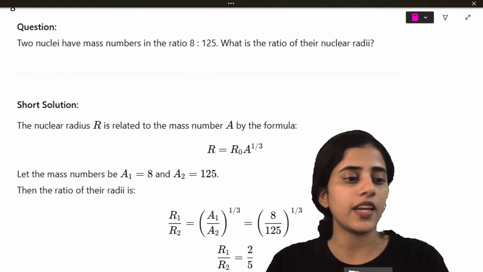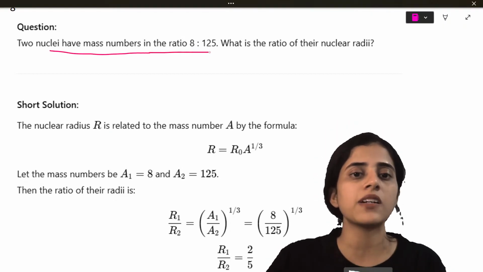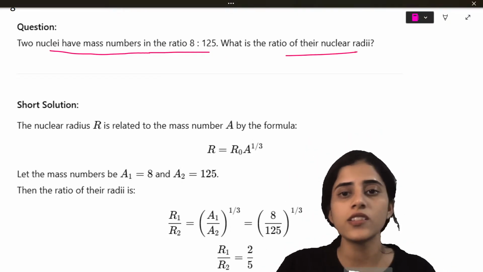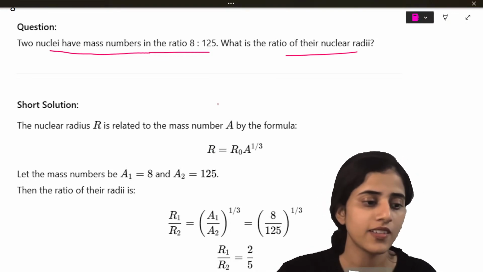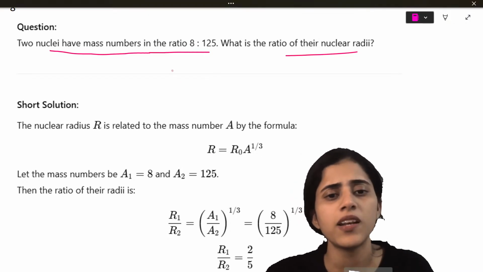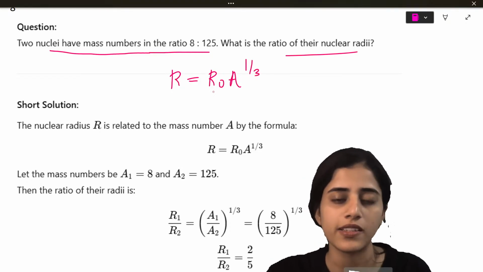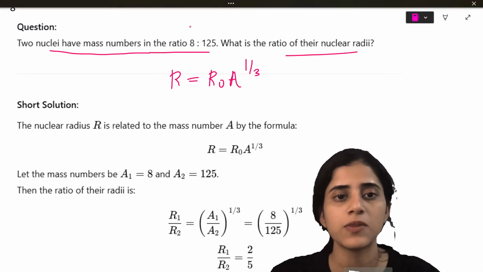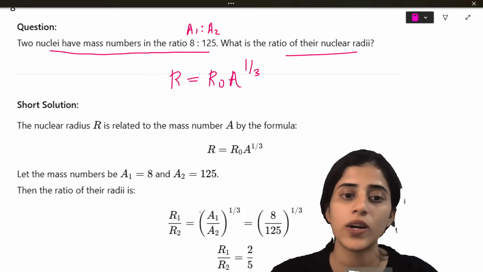The two nuclei having mass numbers in the ratio of 8 is to 125. What is the ratio of their nuclear radii? So I have to find out the ratio of their nuclear radii. What is the formula? Very famous formula. R is equal to R naught A raised to 1 by 3. The ratio is 8 is to 125, so this is basically A1 is to A2. A1 is 8, A2 is 125.